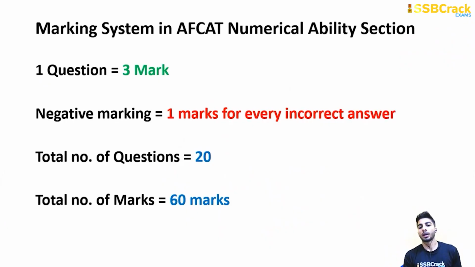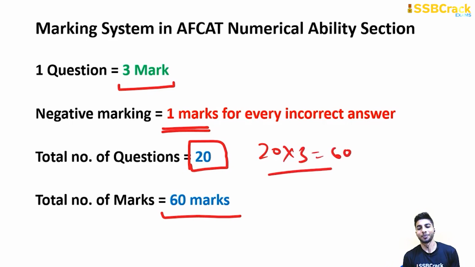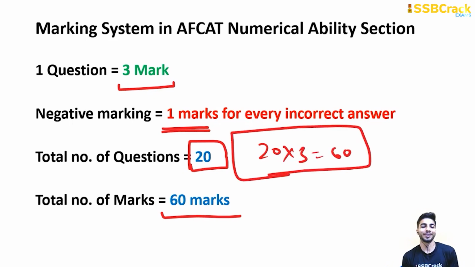So as you know, almost 20 questions come, and every question has 3 marks. There is a negative marking too, so -1 for each wrong answer, and the total number of marks is 60 because 20 into 3 is equal to 60 marks. I hope you know this math.